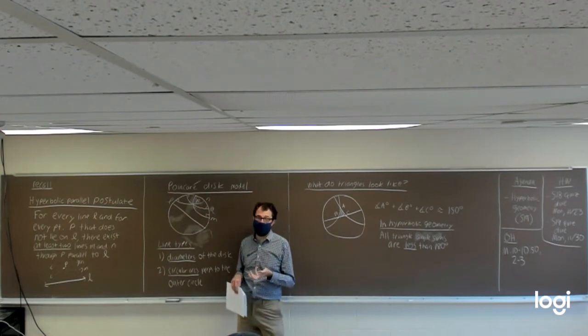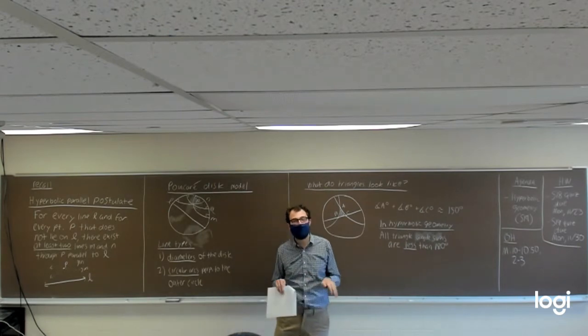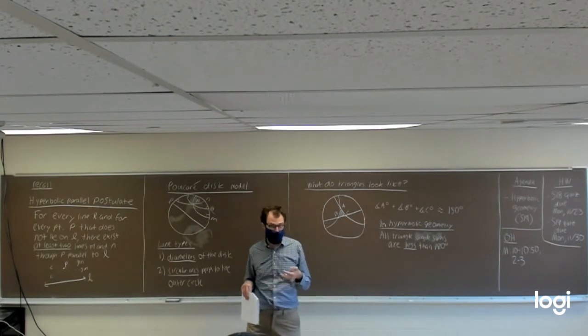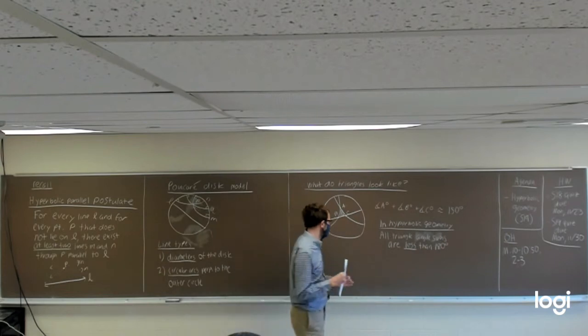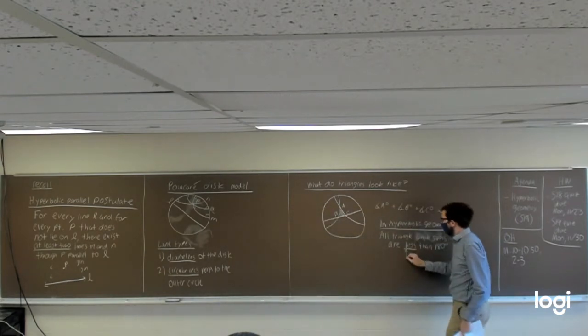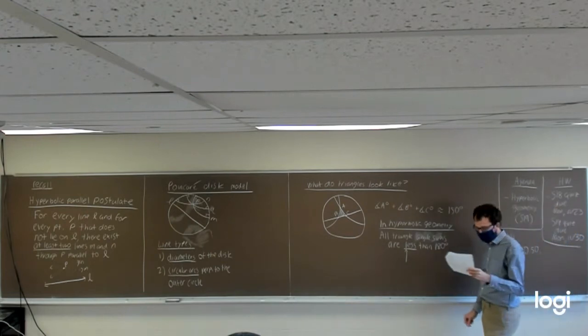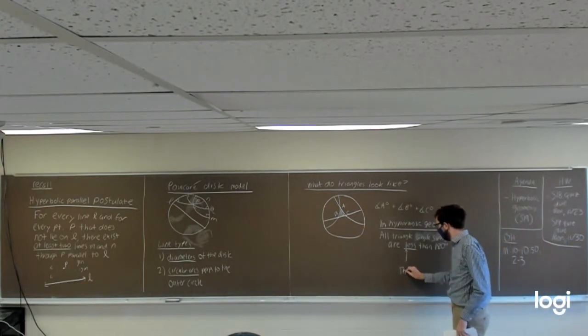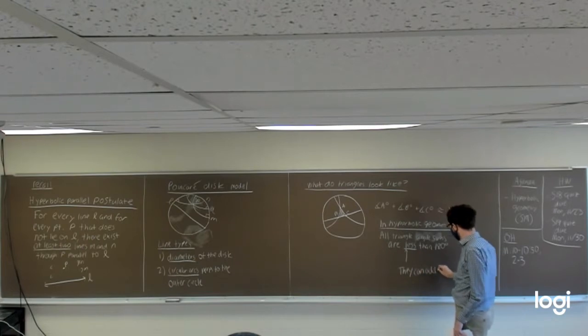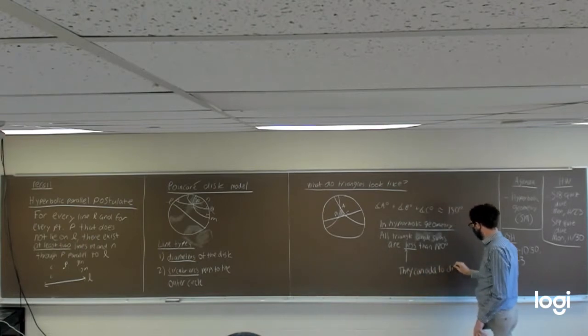Whereas in Euclidean geometry, they're always going to be exactly equal to 180 degrees. They can also be different from each other. You can add to different totals.